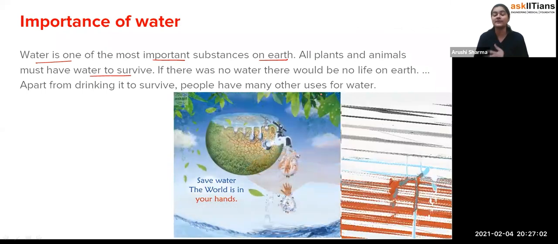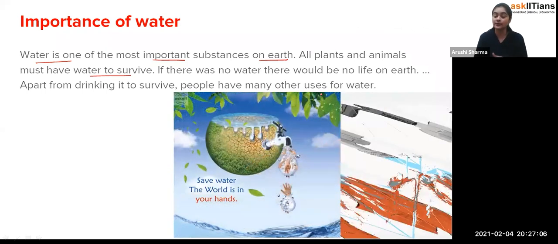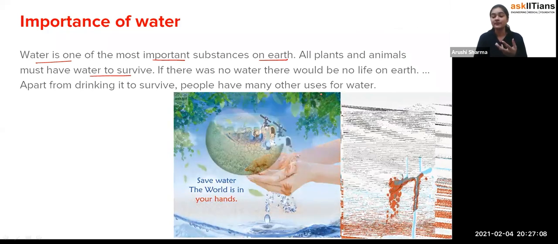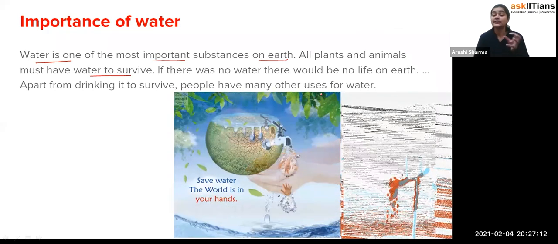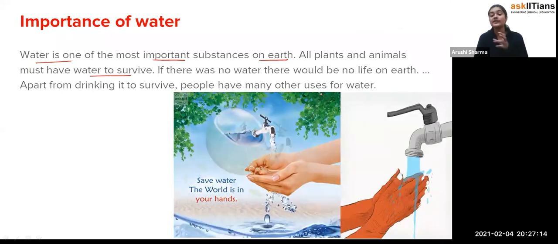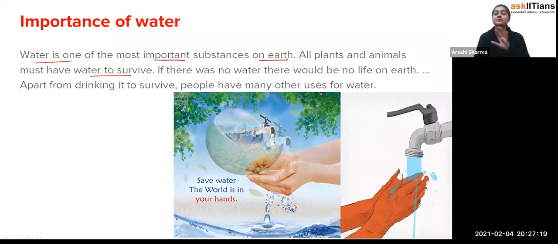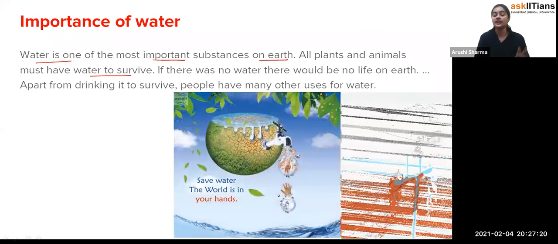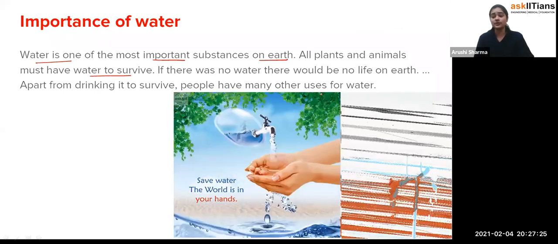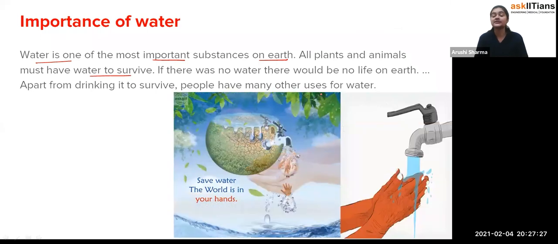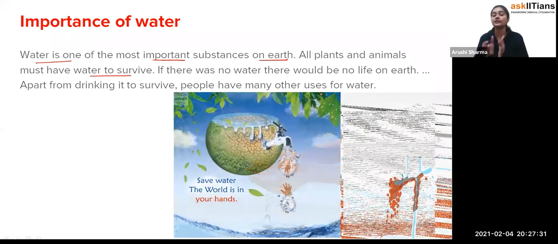The sea water which we have is not of use. That means on the earth the water is present in an abundant amount, but the sea water is not good for our use because it is salty in nature. That is why the fresh water or the drinking water which we use in our houses or in public places like hospitals, for any use, is very less in amount. That is why we are always advised to use the water very carefully.